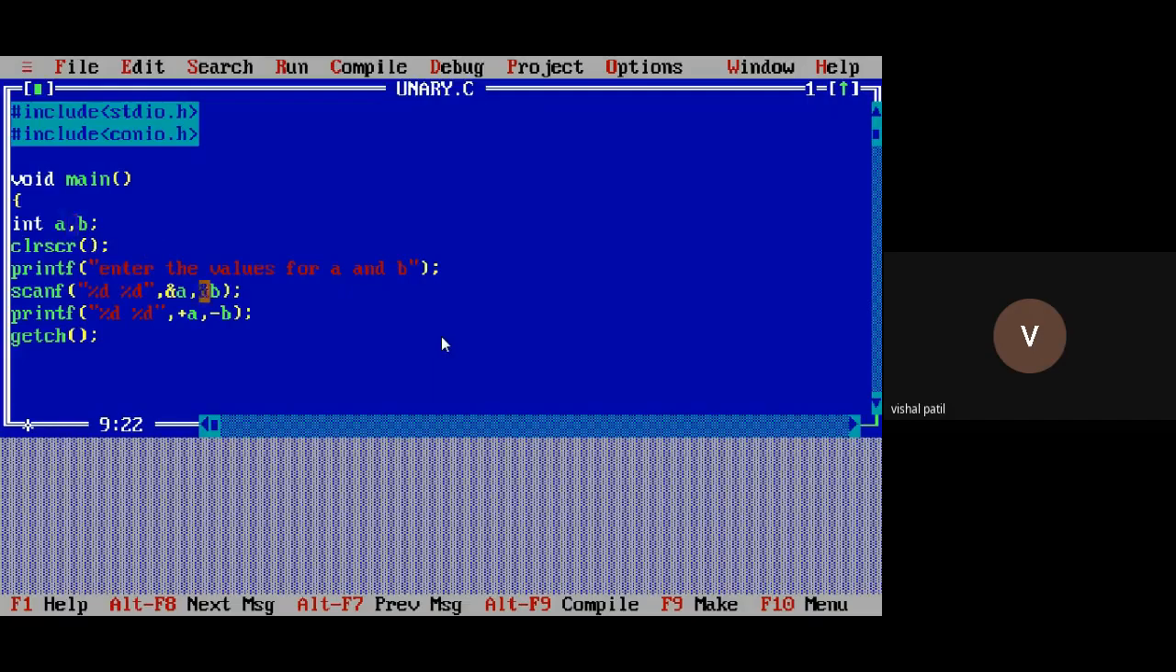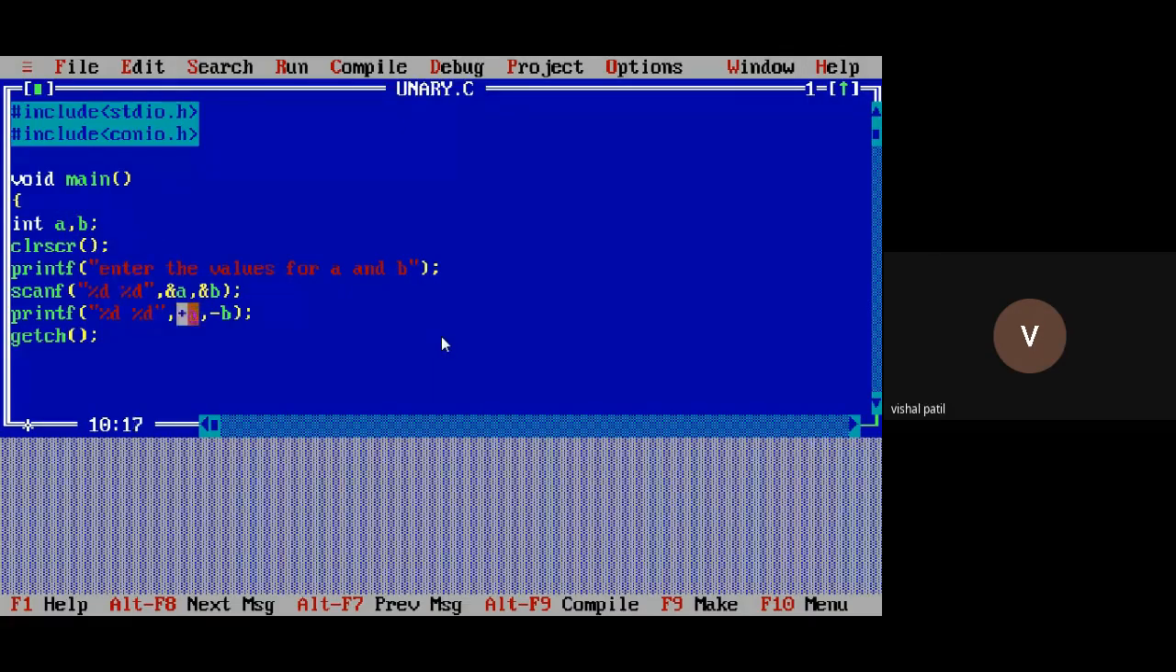Now it is asking for values for A and B. For A it is 10 and for B it is... I can see. Plus A means what? It will display the value as it is. And minus means what? It will negate the value. So this is what? Unary plus and unary minus.